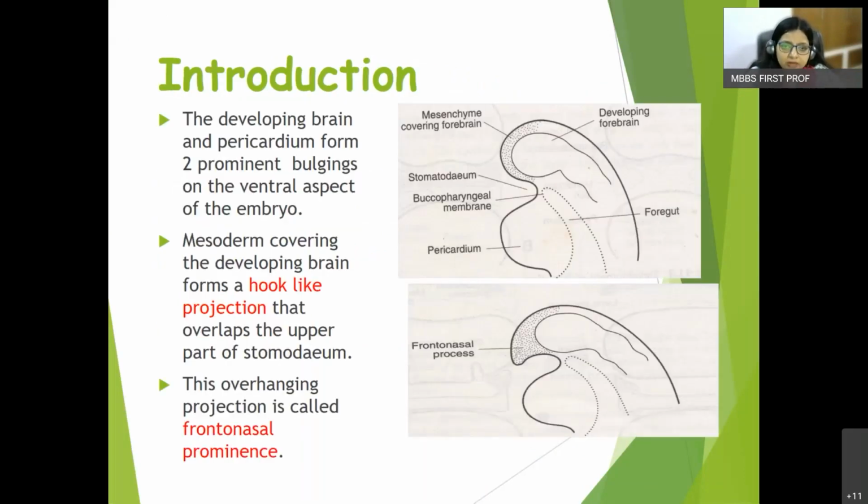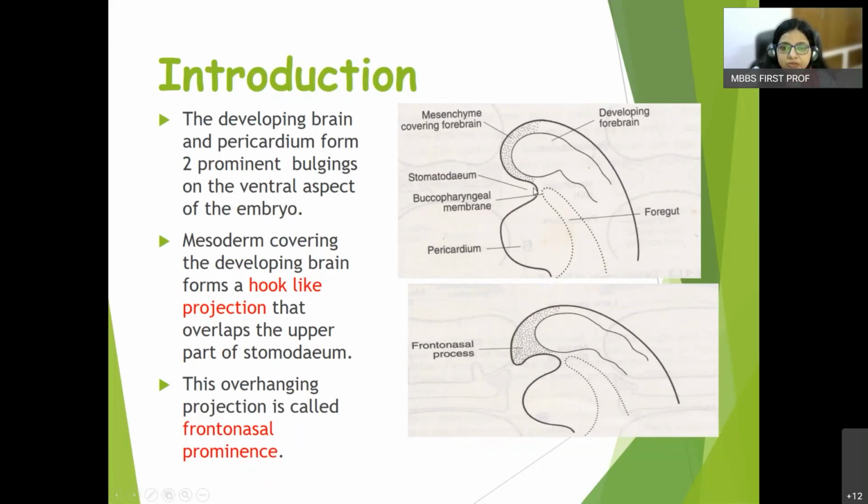Now, when we talk about the development, we have to recall our previous knowledge of general embryology, and that was, you see, this is developing brain and this is developing pericardium.